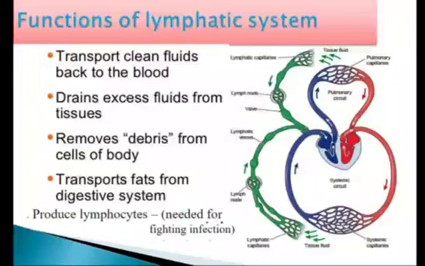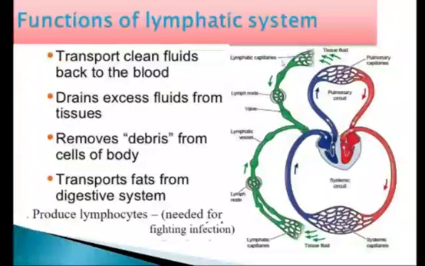Now this is the circulation. Lymph containing large protein molecules and digested fat, germs and fragments of dead cells from the tissue fluid around the body cells seeps into the lymph capillaries present throughout the body.